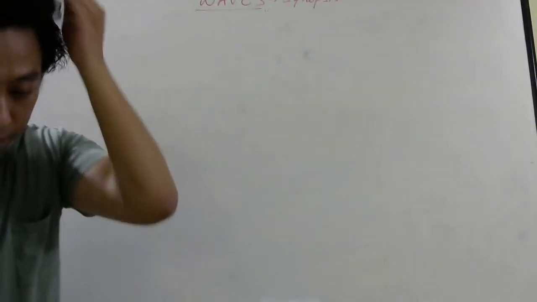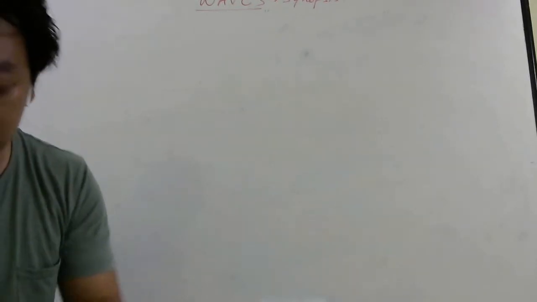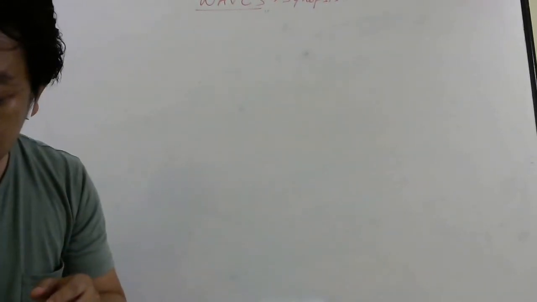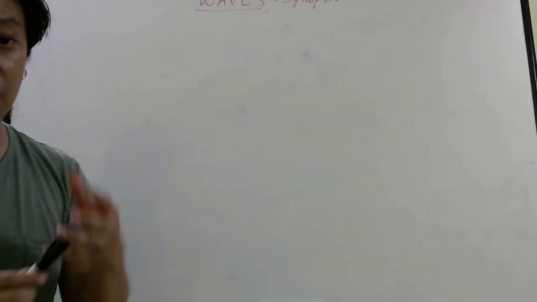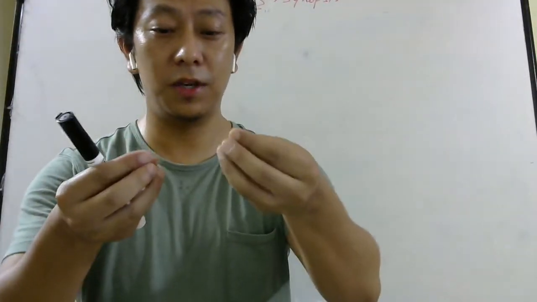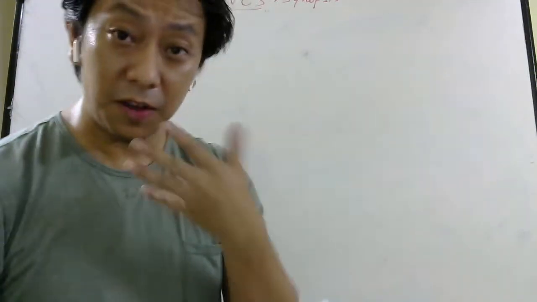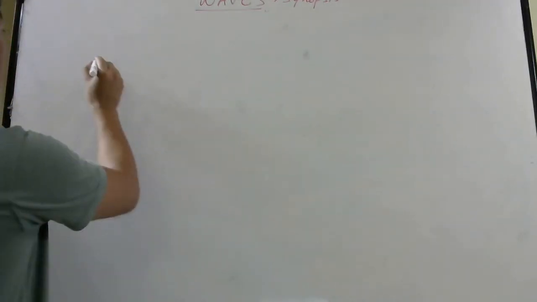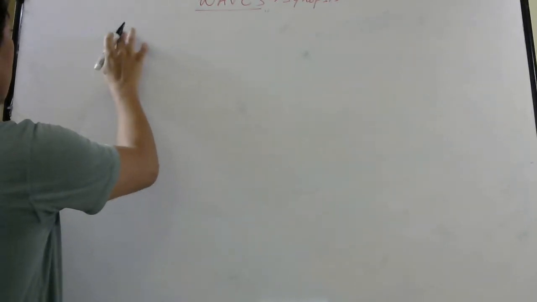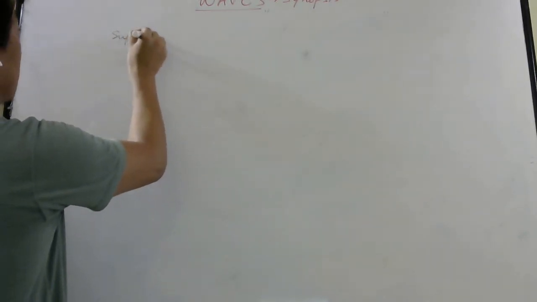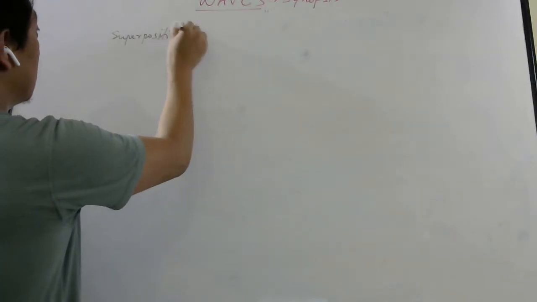So one very important difference between waves and particles, at least in classical physics, is that waves can overlap, whereas particles cannot overlap, right? If you have two potatoes, you will never be able to overlap them and get a big potato, and you will never be able to overlap them and suddenly vanish the potatoes. Okay, but in waves it can happen. So imagine, let us talk about now superposition of waves. Superposition of waves.